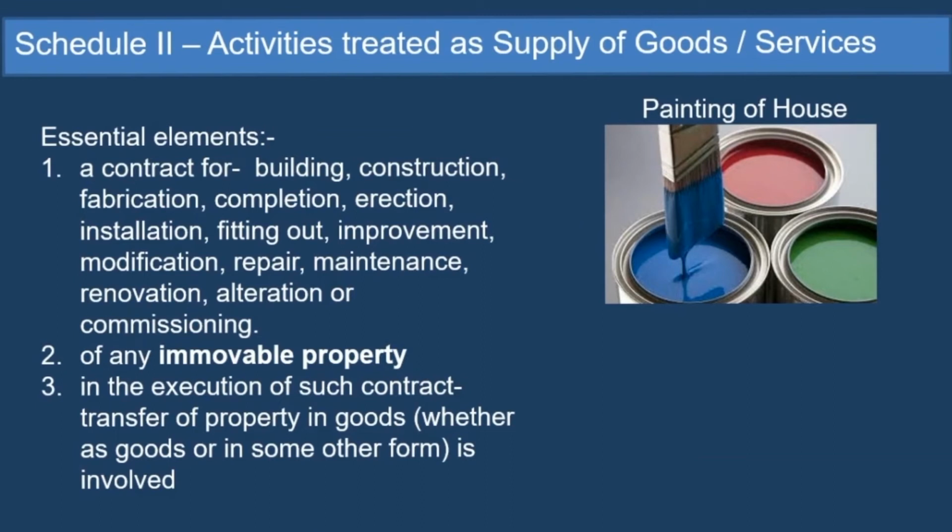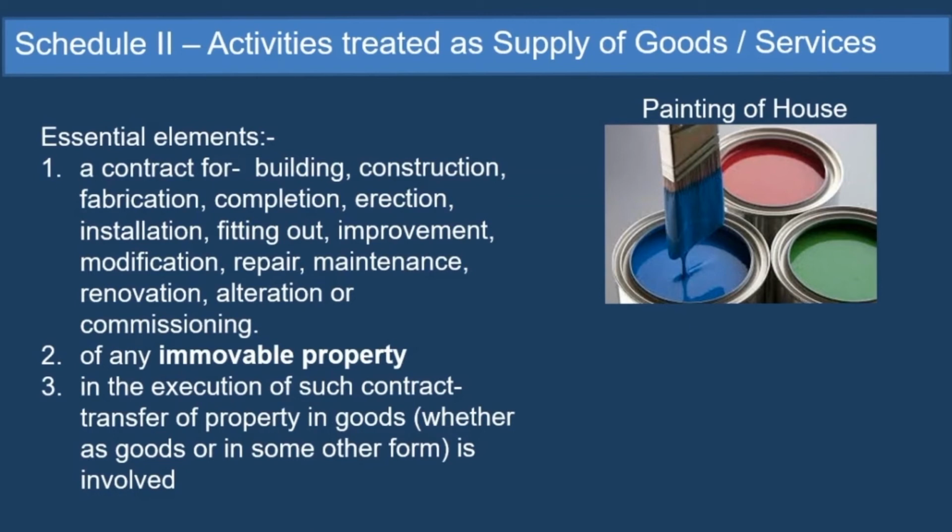In execution of such contract, transfer of property in goods, whether as goods or in some other form, is involved. It means, while executing this contract of painting, is there a transfer of property in goods? Yes, for painting, you are using various different paints. These paints are goods, the property. They are transferred, whether as paint or in some other form. When they transfer, you cannot say that I have transferred the paint as paint. That paint is applied on the wall. So they are transferred not as paint, but in some other form.